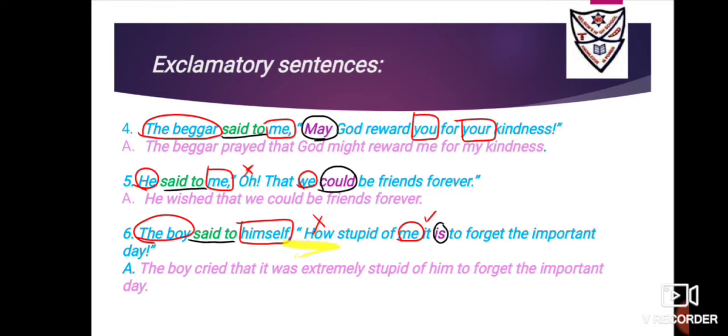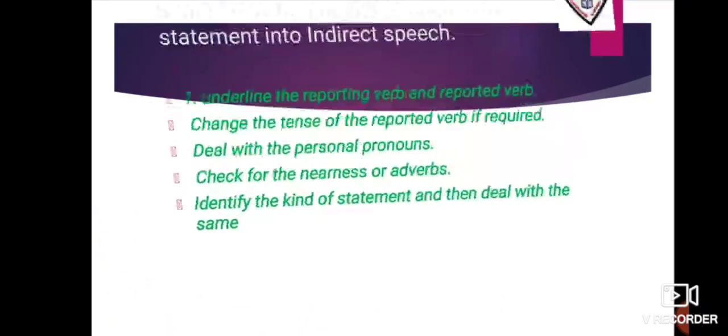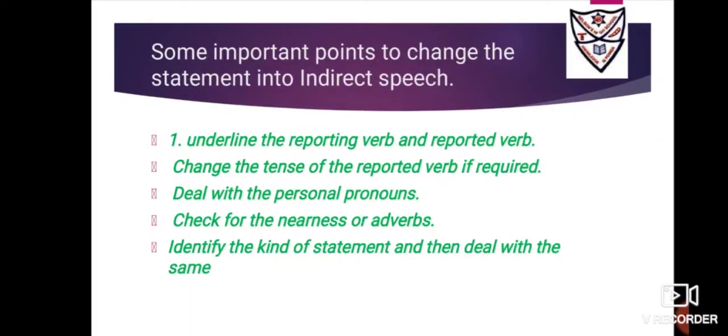Now the word, this exclamation word, that is how stupid of me, this shows that it was actually very stupid, extremely stupid. Okay, so you can use the words as I've told you that shows the degree, like quite stupid, extremely stupid, very stupid of me, like that. So it is the boy cried. Okay, because now he is not feeling good, so you can use the word like cried or exclaimed. So the boy cried that it was, from here you start, it was extremely stupid of him to forget the important day. Full stop.